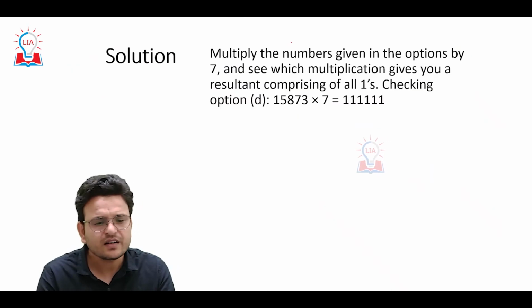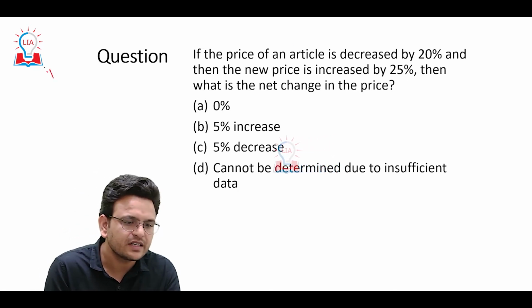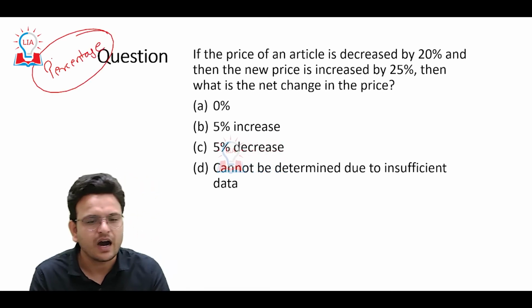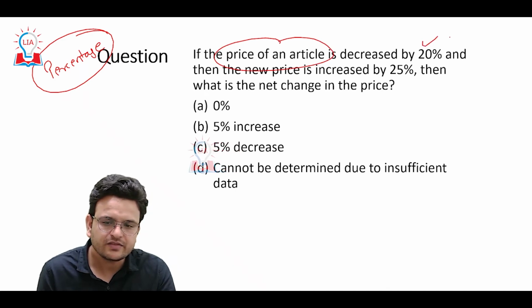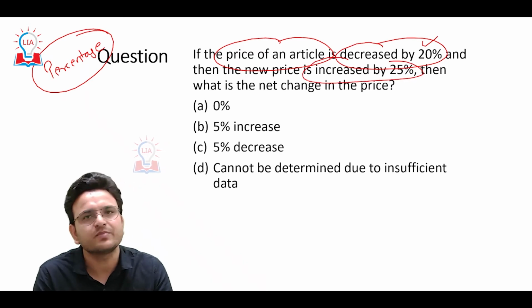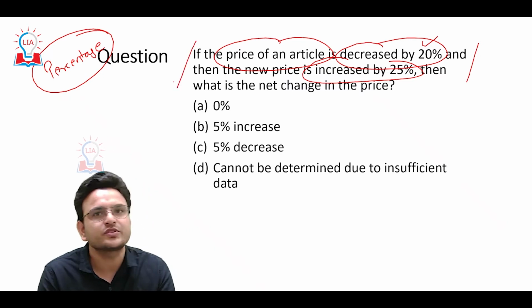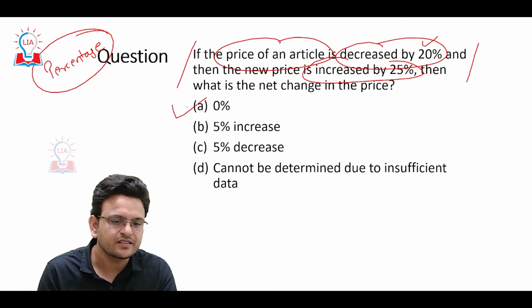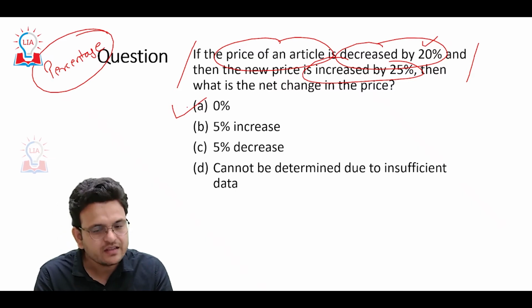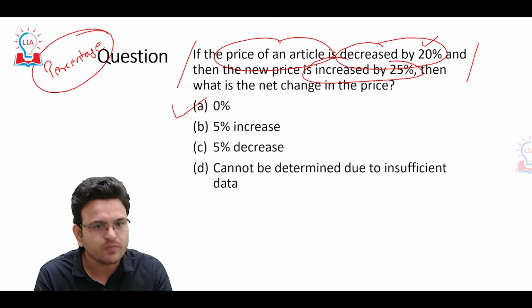Now see one more question. These are very easy questions if you have a basic understanding of percentage. The price of an article first increases by 20%, then decreases by 20%, then increases by 25%. If you have proper practice, you can see that the answer is 0% while looking at the question; you should not need to solve it at all. That much practice is needed. We have solved multiple questions.